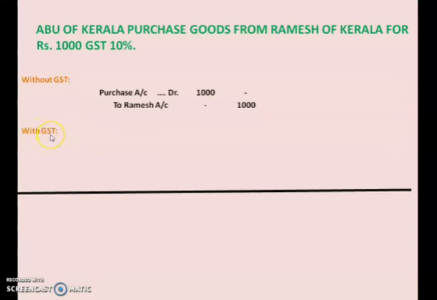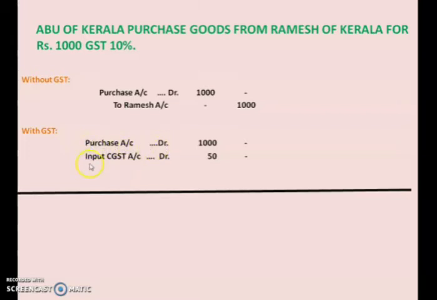If in your question they are asking you to pass a journal entry with GST, what are you supposed to do? Purchase account as it is will be written. Input CGST, as I told you, whenever there is a purchase there will be CGST. You have to prefix one word, that is input, with this CGST whenever there is any purchase. If you are purchasing furniture, what will you write?